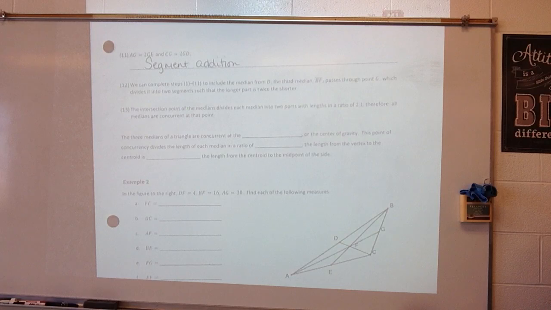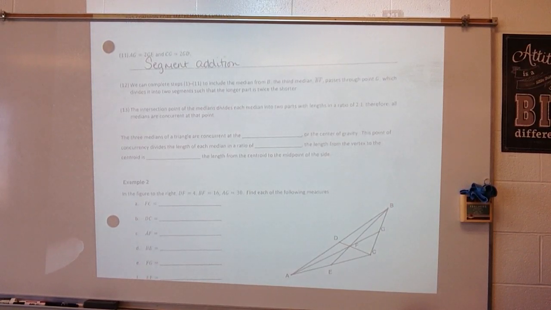We can complete steps 1 through 11 to include the median from B. The third median, BF, passes through point G, which divides it into two segments such that the longer part is twice the shorter. And the intersection point of the medians divides each median into two parts with lengths in the ratio of 2 to 1. Therefore, all medians are concurrent at that point.